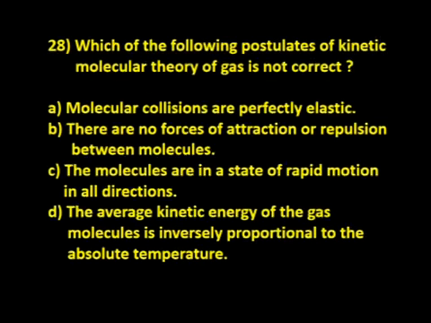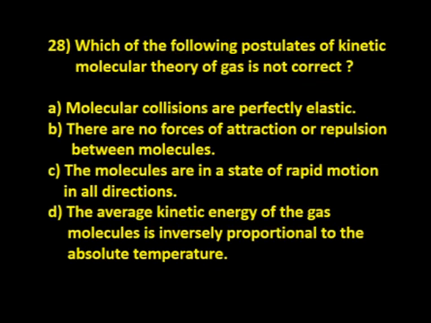Now next one. Which of the following postulates of the kinetic molecular theory of gas is not correct? Molecular collisions are perfectly elastic, that is correct. There are no forces of attraction or repulsion between molecules, that is correct. The molecules are in a state of rapid motion in all directions, that is also correct.